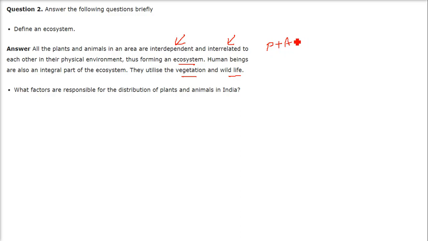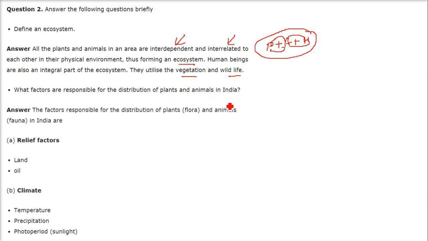So the plants plus animals plus human beings plus everything in a region form an interrelated, interconnected system, and this is called the ecosystem.